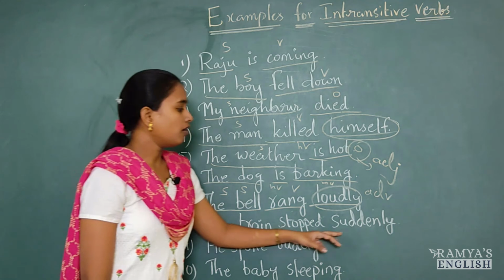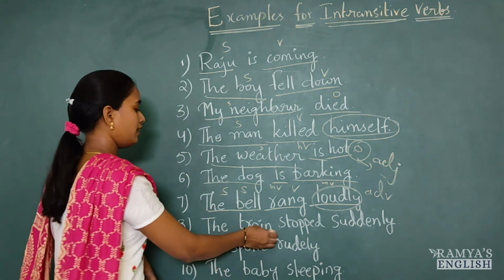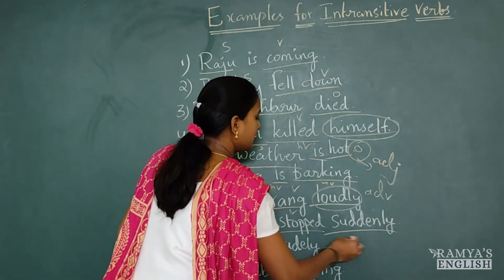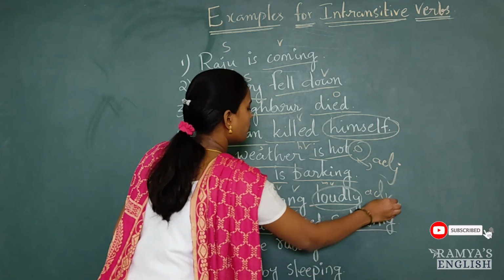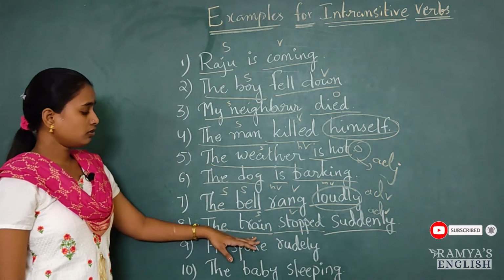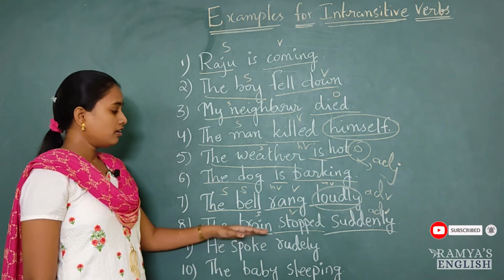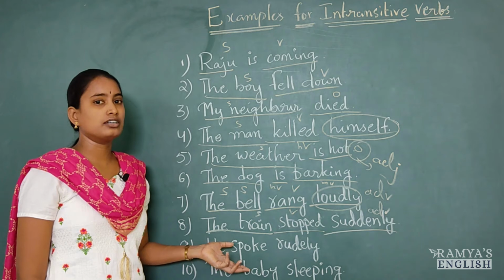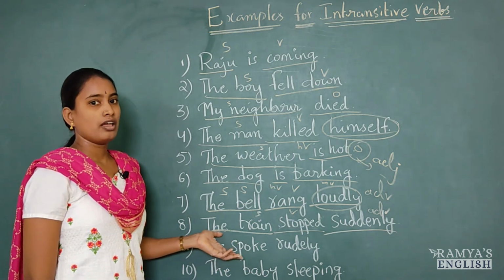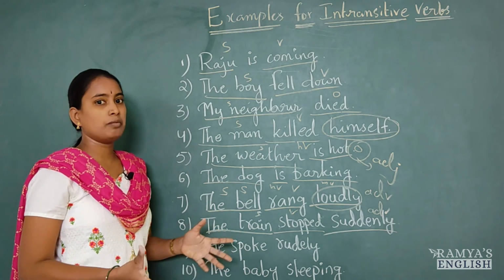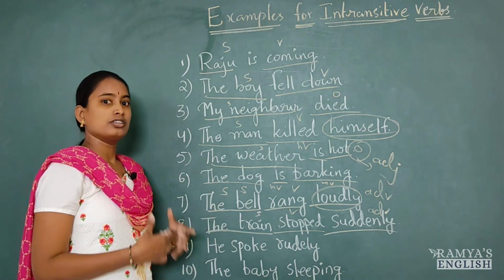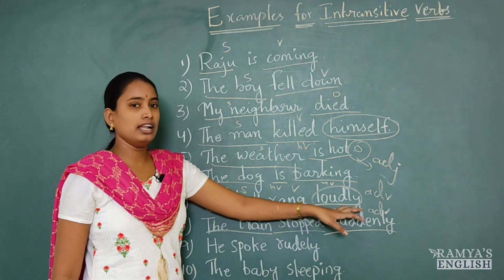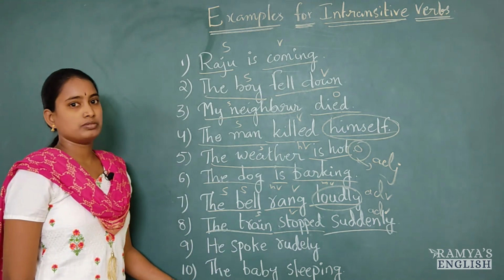The train stopped suddenly. The train is subject, stopped is verb, suddenly again it's adverb. So who stopped the train? The train stopped, that's it. It is not mentioned here. Who stopped the train? Maybe because of some technical problems, the train stopped by itself, maybe. So how suddenly the train stopped?